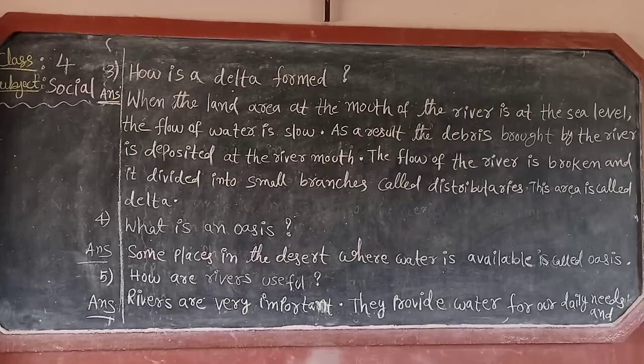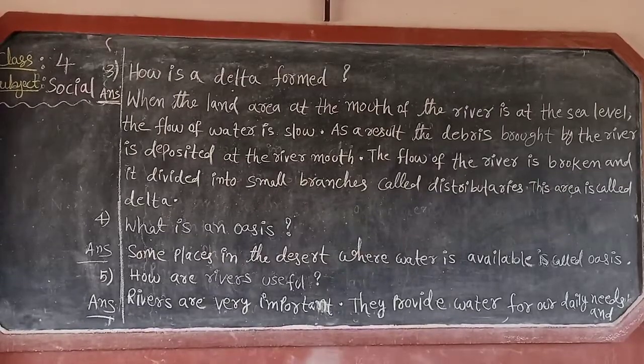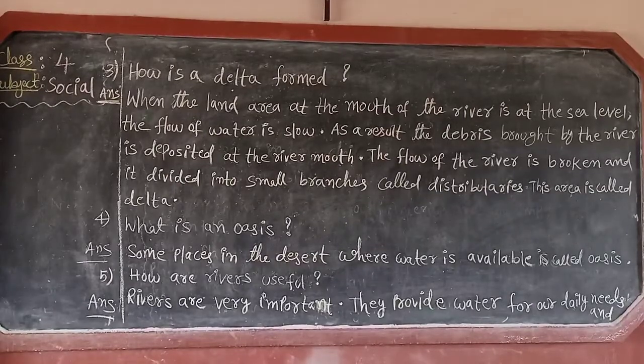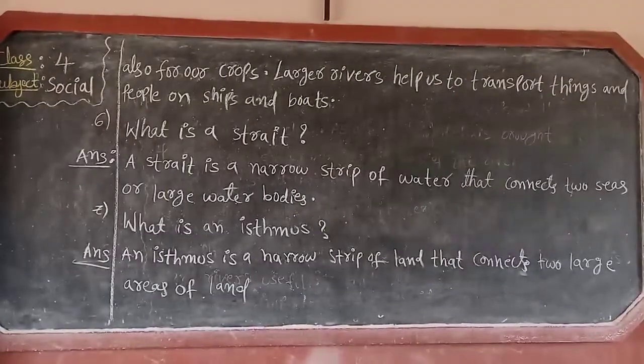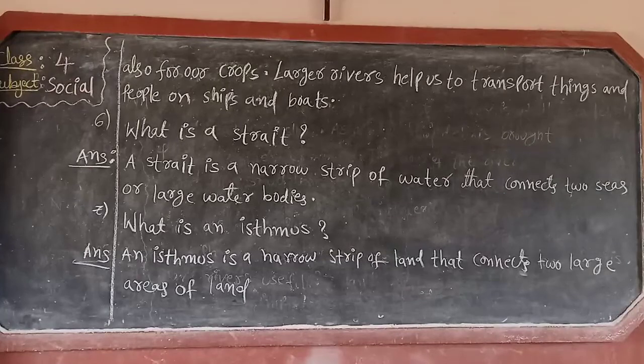Next, fifth one. How are rivers useful? Fifth question answer. Rivers are very important. They provide water for our daily needs and also for our crops. Larger rivers help us to transport things and people on ships and boats. This is the fifth question answer.